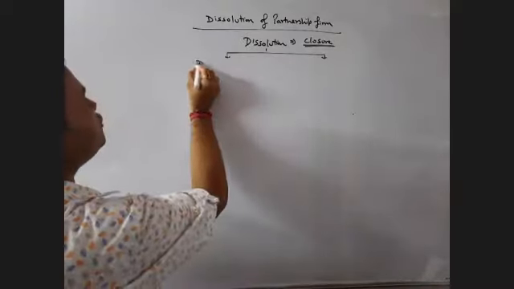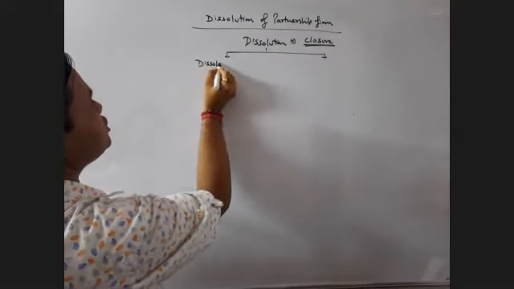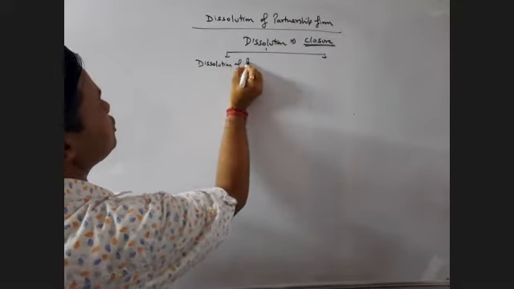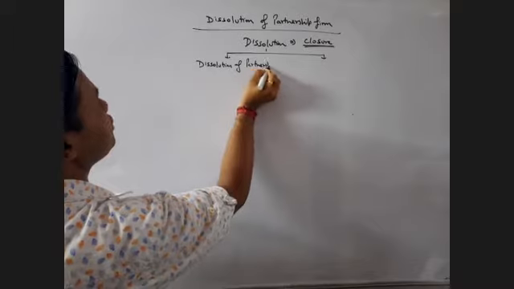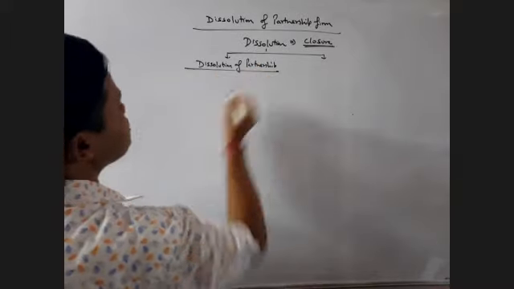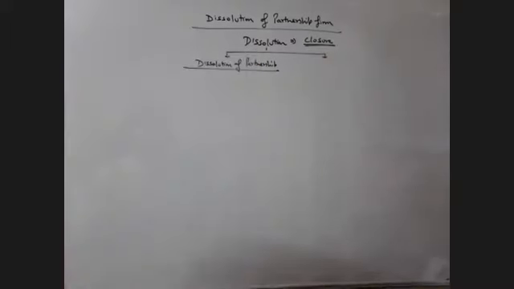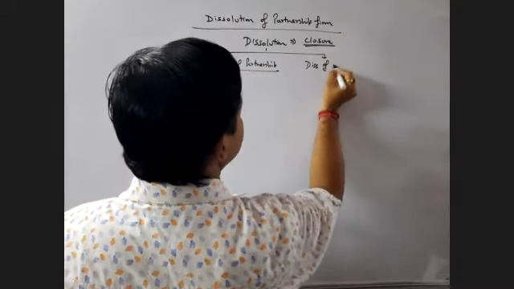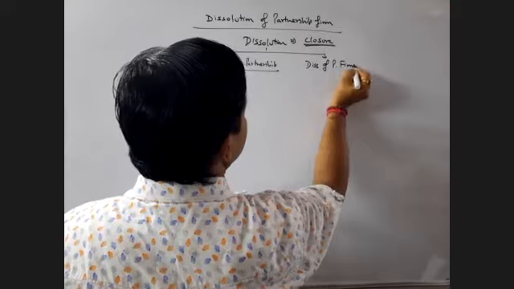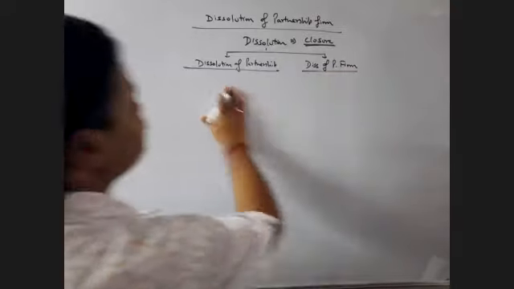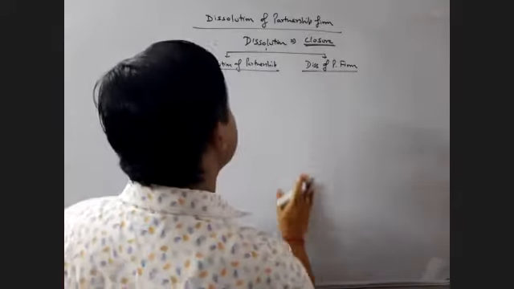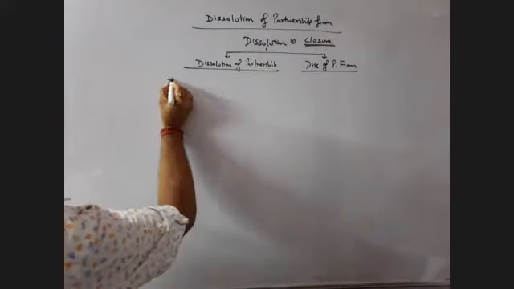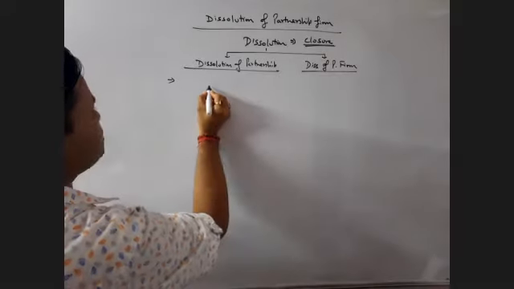There are two types of dissolution. First is dissolution of just partnership, that is, closure of partnership. And the second type is dissolution of partnership firm. What is the difference between these two terms? We need to understand the difference between these two terms in great detail. It is very important. Let us understand.